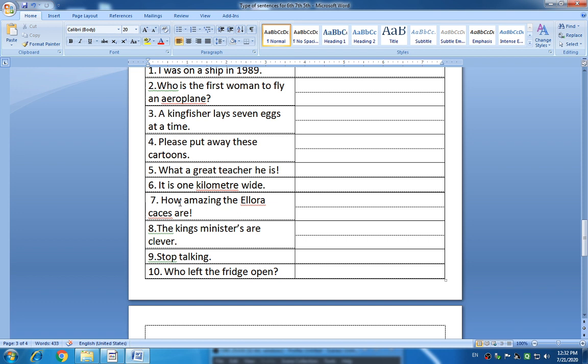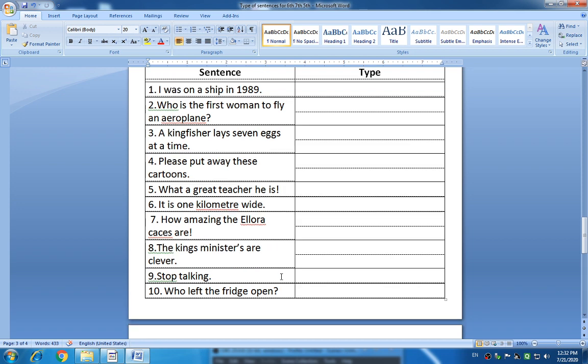Look at the seventh: How amazing the Ellora caves are! This is also easy for you. And the eighth one: The king's ministers are clever. Ninth one: Stop talking. It starts with a verb, so you will get an idea. What is it? Okay. Tenth: Who left the fridge open? And this is the last sentence for you in your exercise.